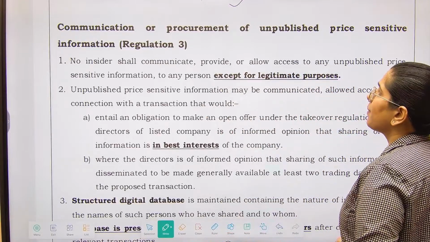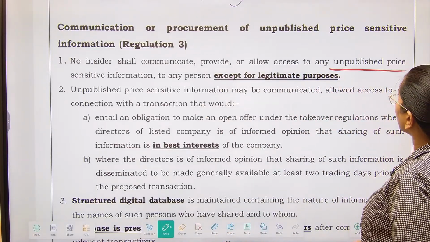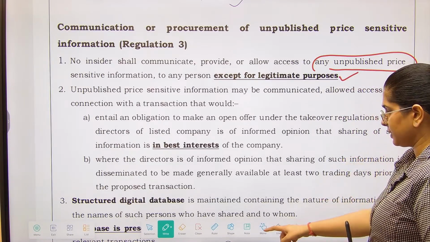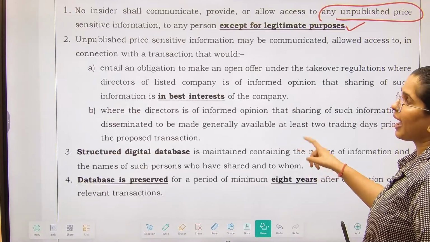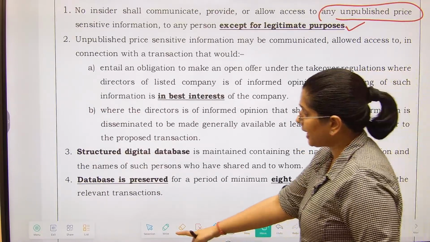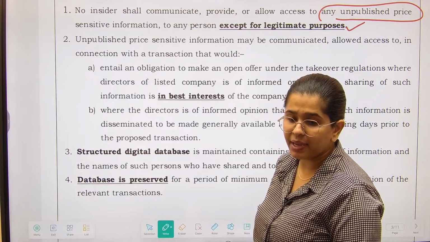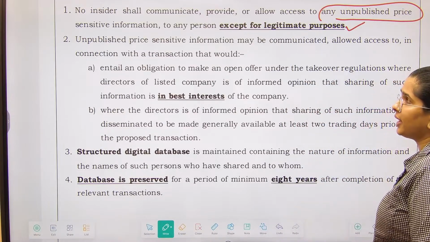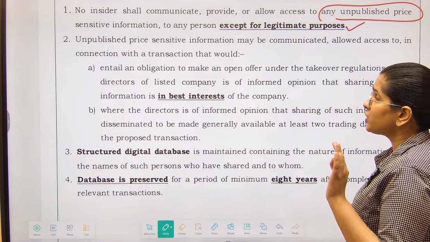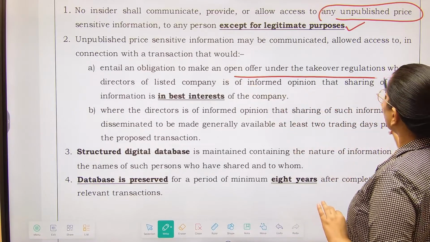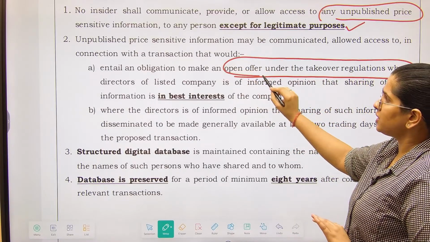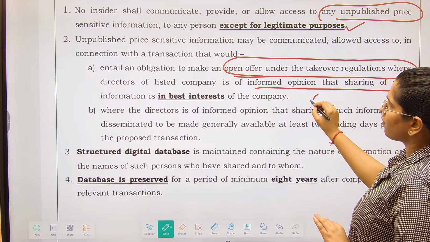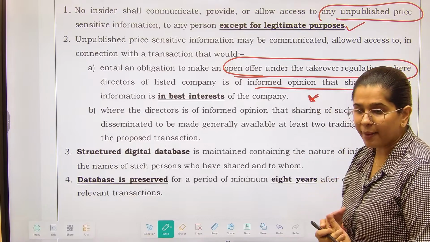No insider shall communicate, provide, or allow access to any unpublished price sensitive information to any person except for legitimate purposes. That means an exception is there. There can be legitimate purposes for which the information can be provided, right? Now unpublished price sensitive information may be communicated in a transaction which includes an obligation to make an open offer under the takeover regulations, where the directors of the listed company are informed that sharing such information is in the best interest of the company, right?